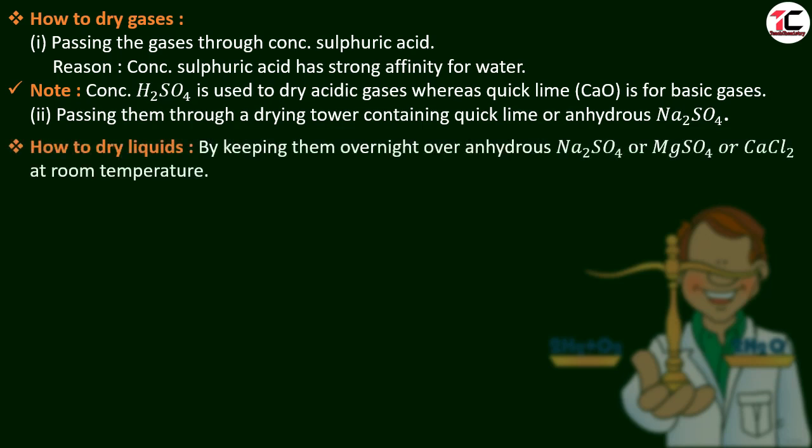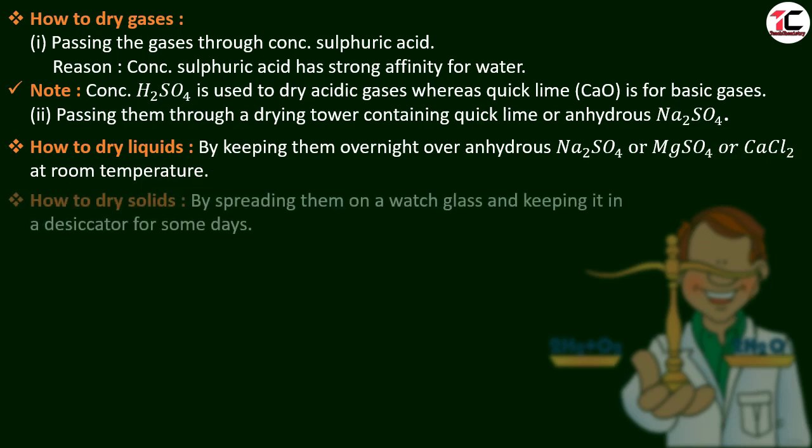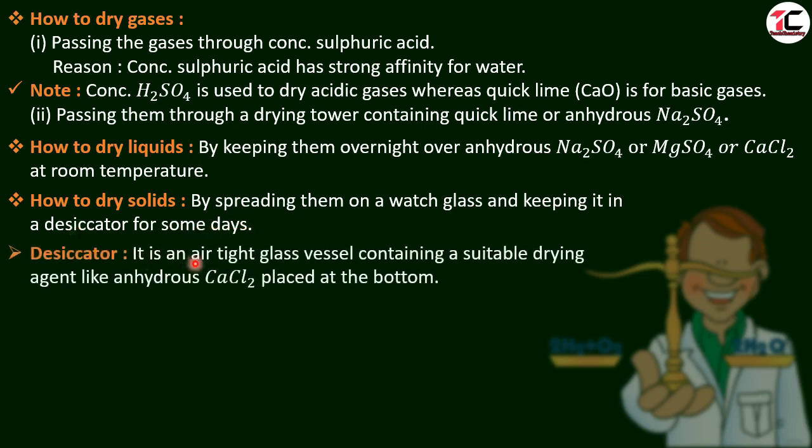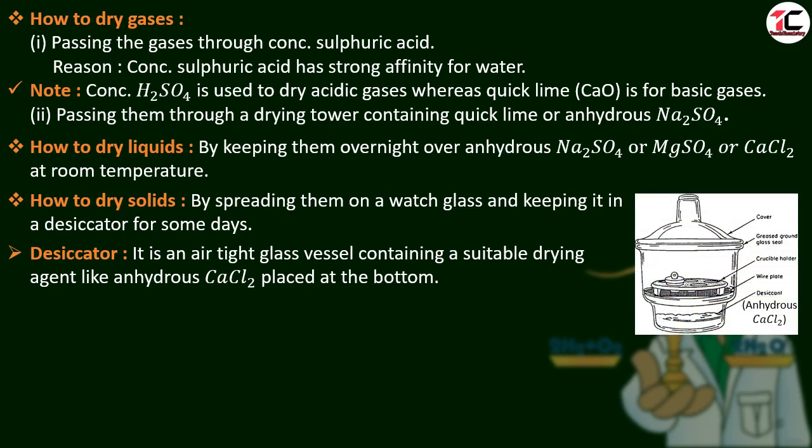How to dry liquids? By keeping them overnight over anhydrous sodium sulfate or magnesium sulfate or calcium chloride at room temperature, we can dry the liquids. How to dry solids? By spreading them on a watch glass and keeping it in a desiccator for some days. What is a desiccator? It is an airtight glass vessel containing a suitable drying agent like anhydrous calcium chloride placed at the bottom. Let us see in the diagram. Here is the desiccator. In the desiccator, anhydrous calcium chloride is kept.